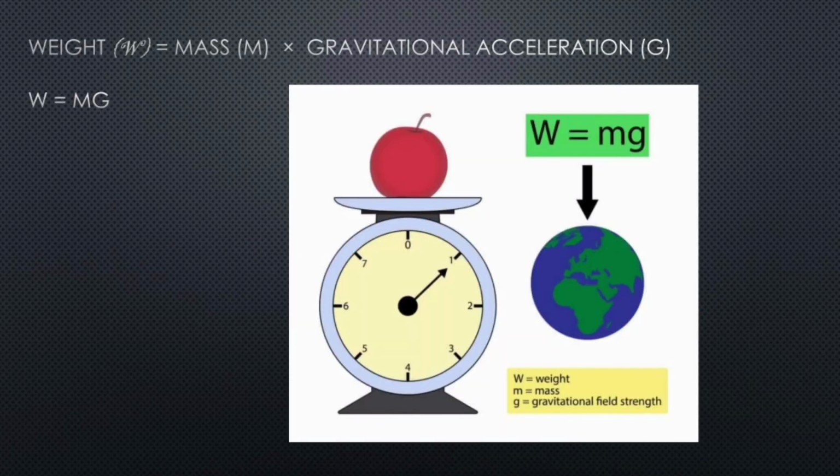In the next slide we can see that there is the earth which attracts an apple towards itself. That apple is placed on a weighing scale. Now the earth attracts this apple towards itself with a force. That force is equal to the mass of the apple times the acceleration with which the earth attracts it towards itself.